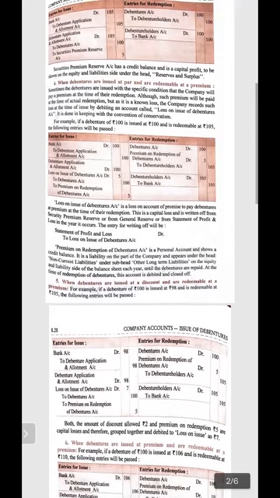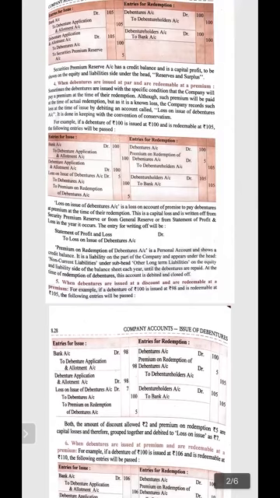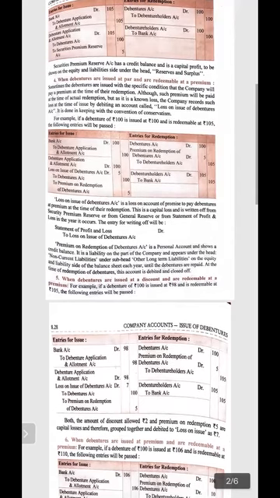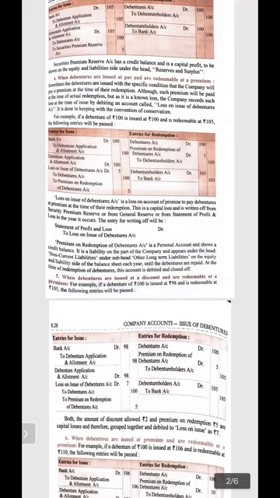But premium on redemption of debenture is also credited, because it is a loss on issue of debentures. The company is receiving 100 rupees while paying at the time of repayment 5 rupees extra to the debenture holder. So it's a kind of loss on issue of this kind of redeemable debenture. So this loss will be debited here as 5 rupees.